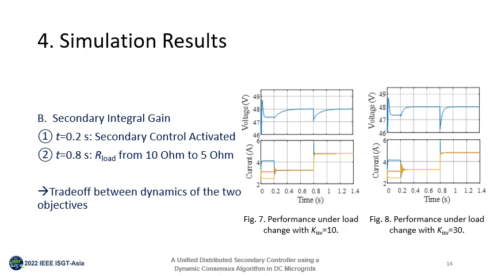The system performance under different values of KISV is shown in Figure 7 and Figure 8, compared with cases where KISV equals 10. When KISV equals 30, the average voltage has a faster dynamic response, while it takes more time for currents to reach a consensus. Thus, there is a trade-off between the dynamics of the two objectives.